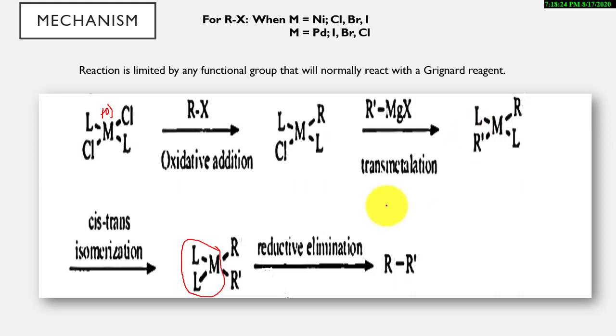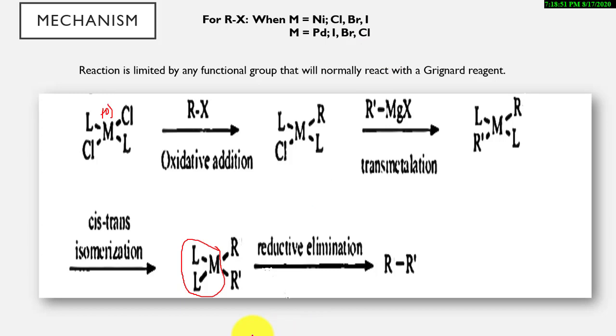For R-X, if M is equal to nickel, the reactivity applies to chlorine, bromine and iodine. And if the metal is palladium, the reaction speed will be higher for iodine, after that bromine, after that chlorine.